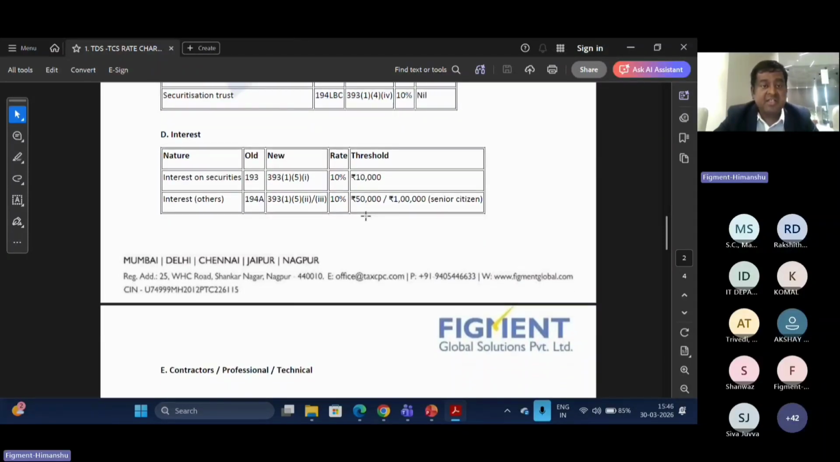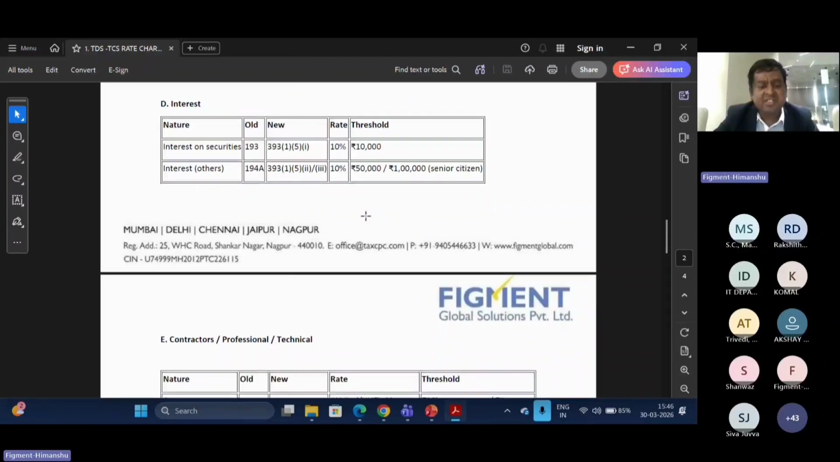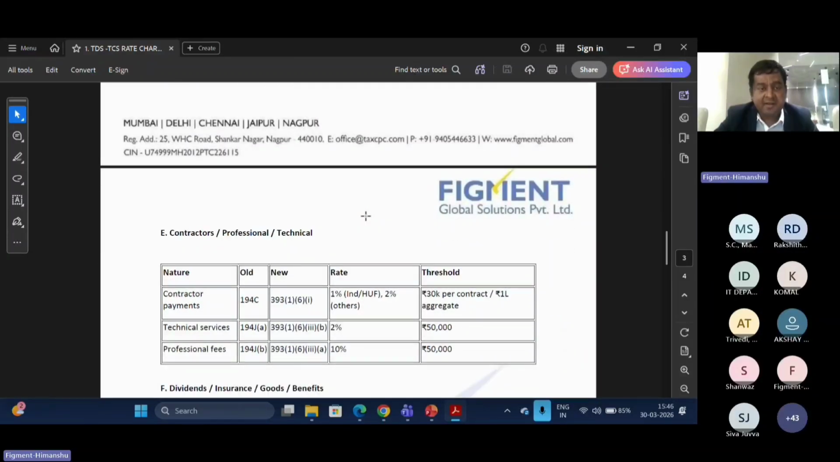So this is the interest others. That is 194A. That is more important for the banking clients. So it is covered under 393(1)(5), subclause 2 and subclause 3. For the threshold and all the things are the same. Rates are also the same. There is no change in the rate.